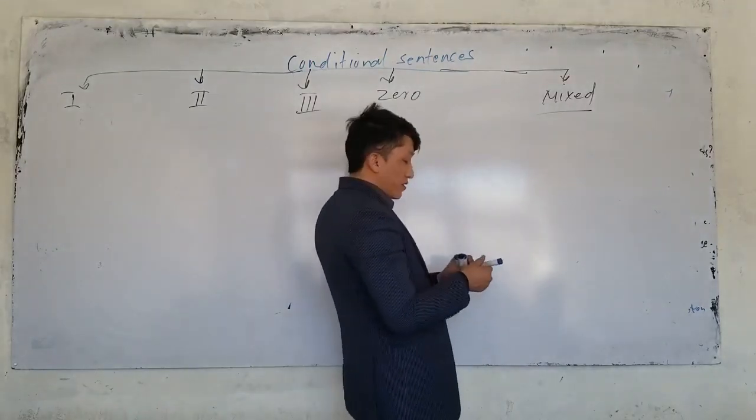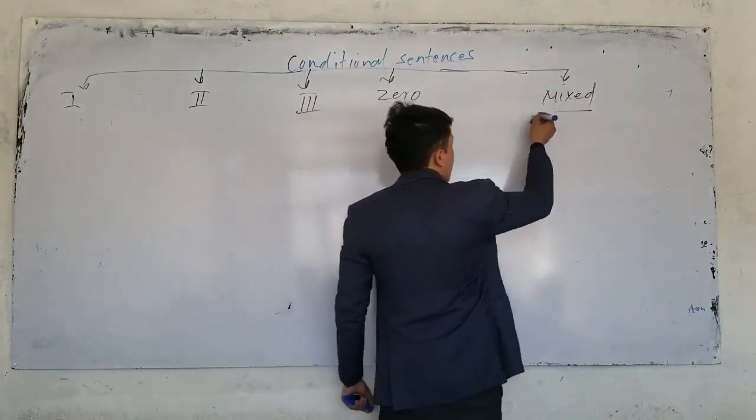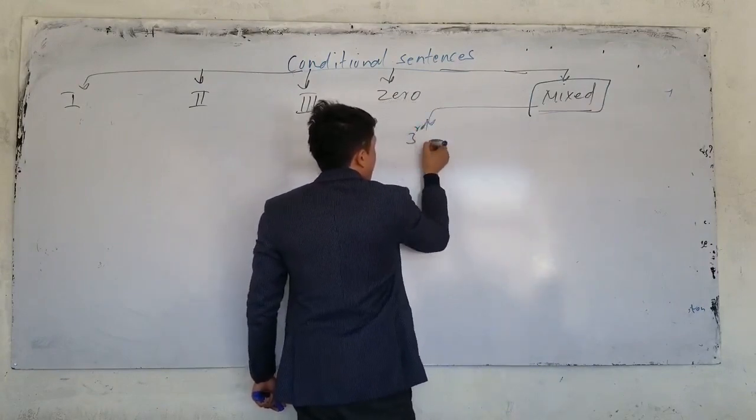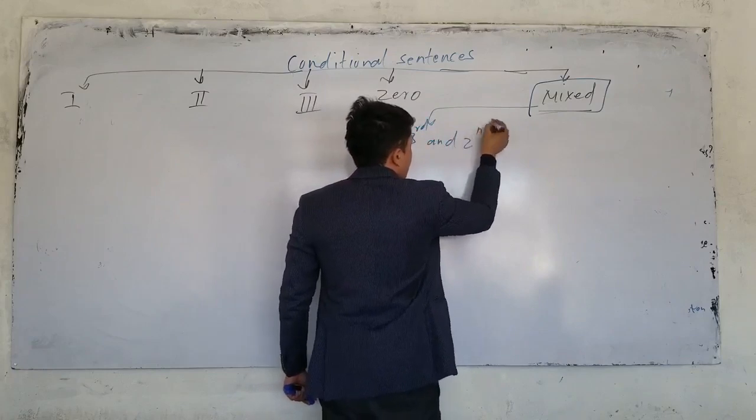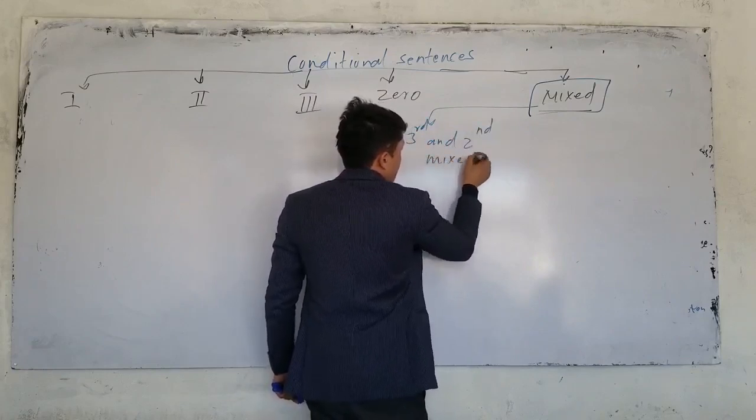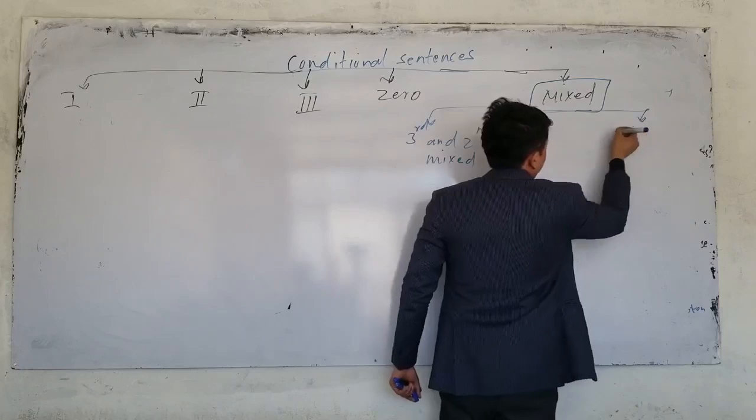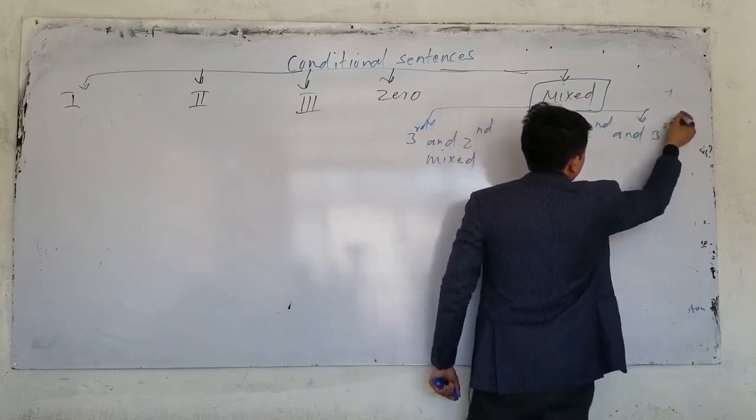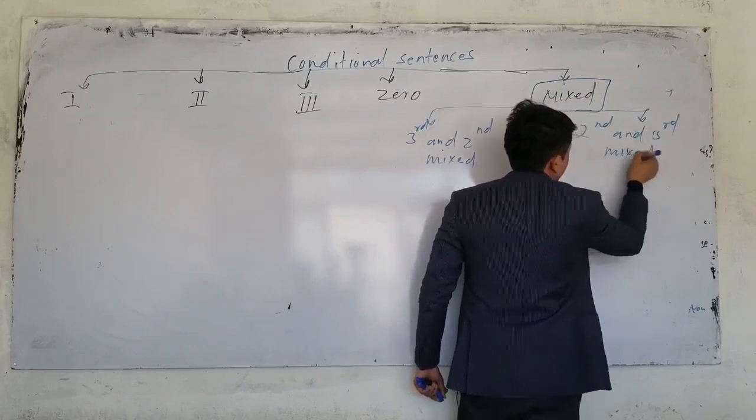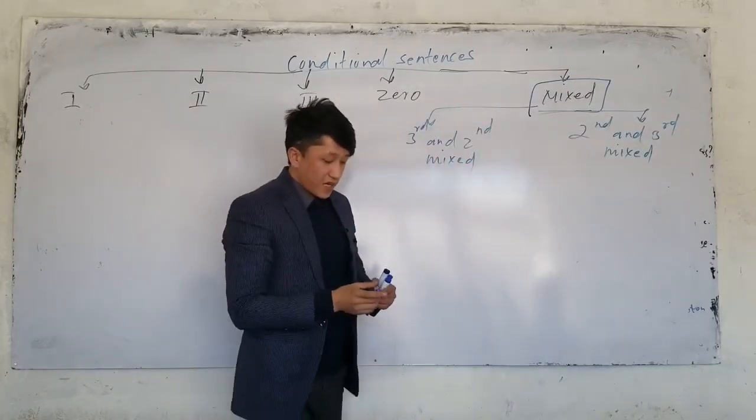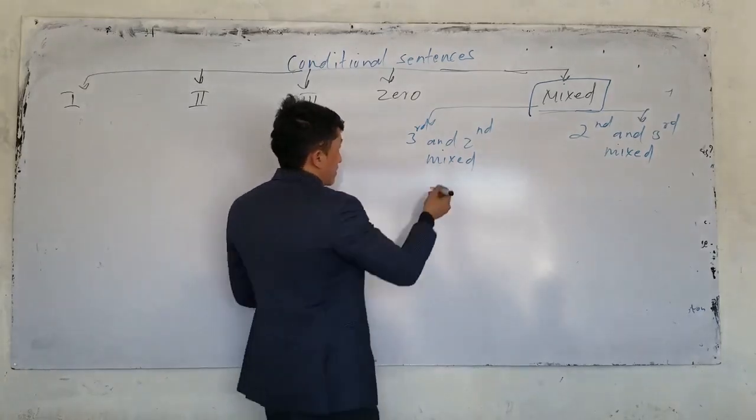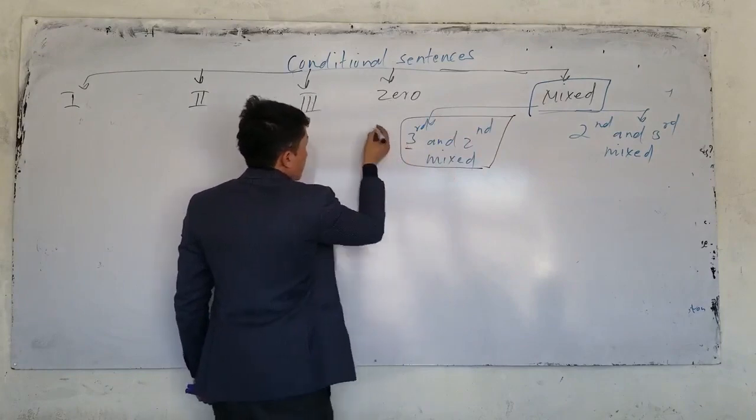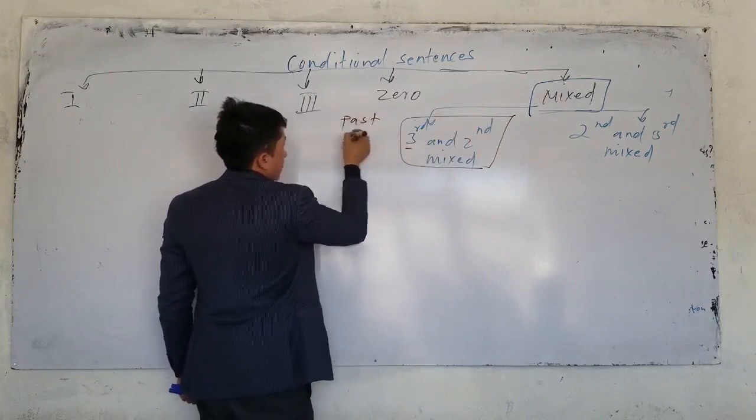Type mixed, or we can also say mixed time. Here you mix the times. Now we have conditional type third and second mixed, and also we have conditional type second and third mixed. You mix like this. Now, if I want to talk about this type, here you mix past plus present.